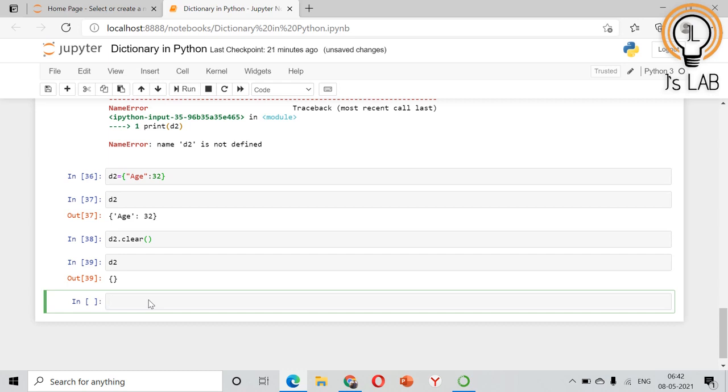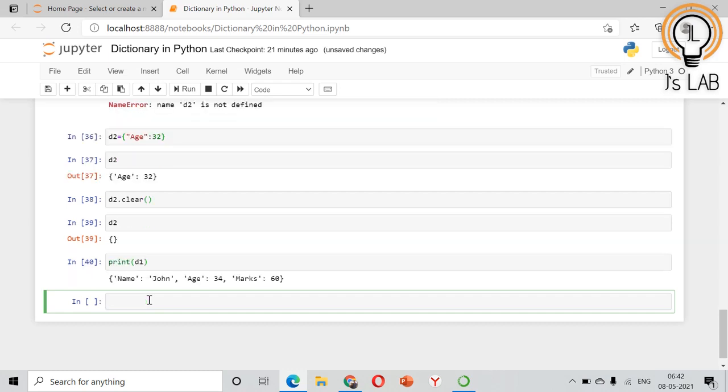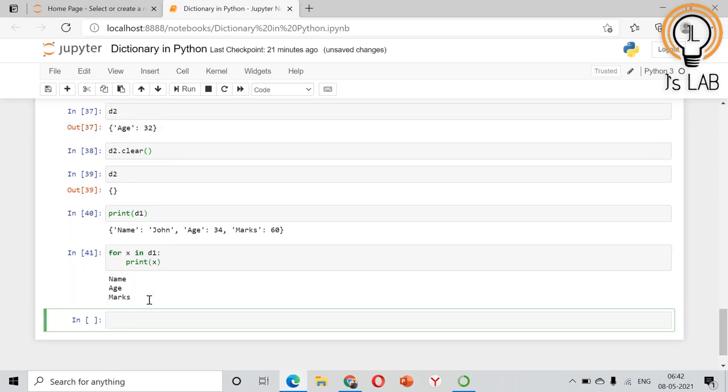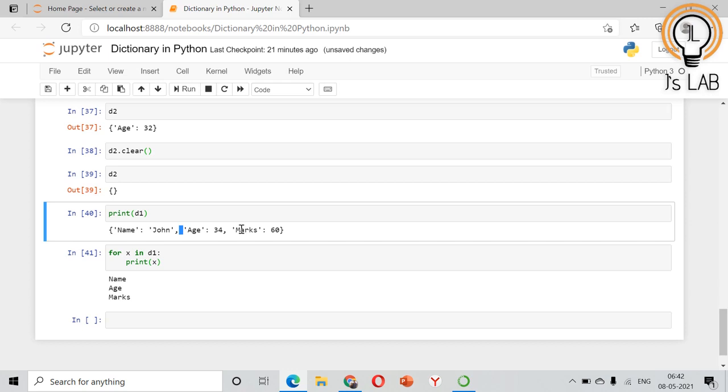Now we will see how to loop through a dictionary. We will print our first dictionary, print D1. We need to loop through this dictionary. You can do it like this: for x in D1, print x. It will print out all the key names: name, age, and marks.